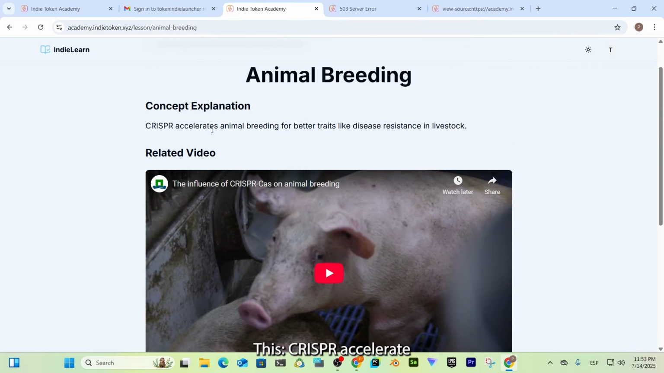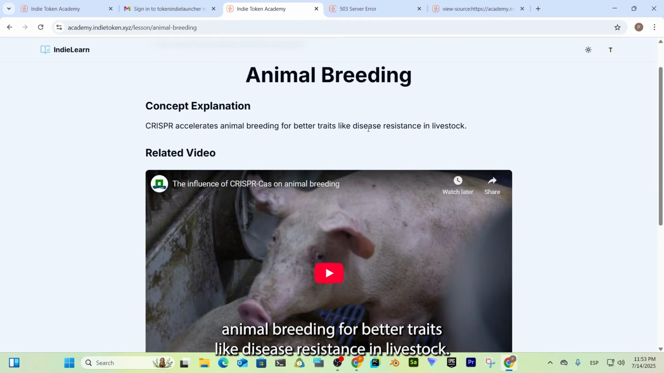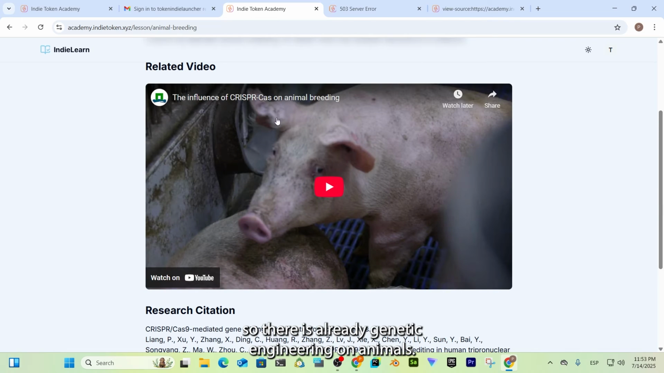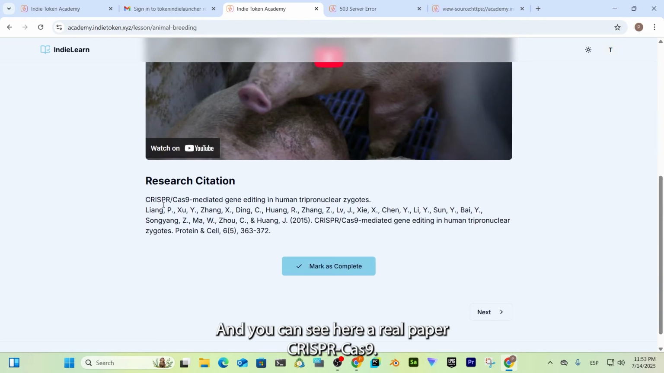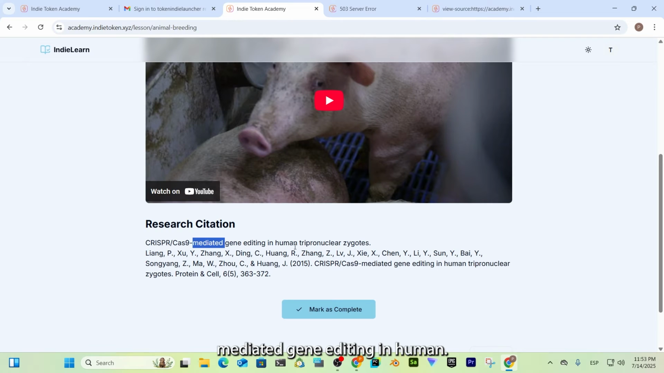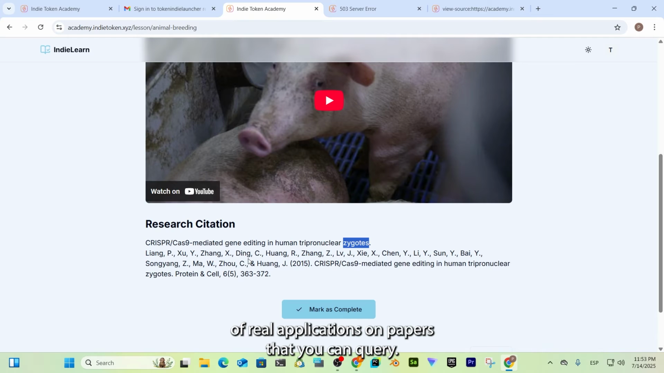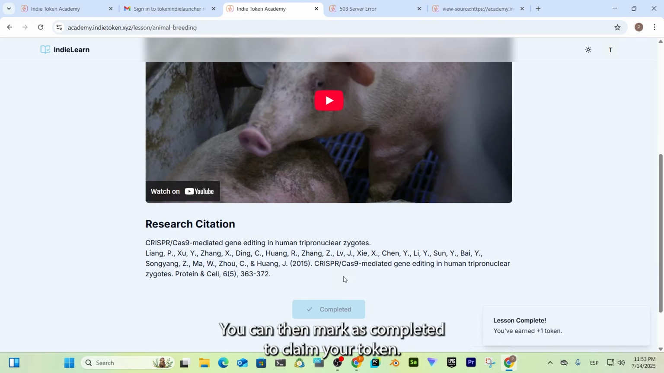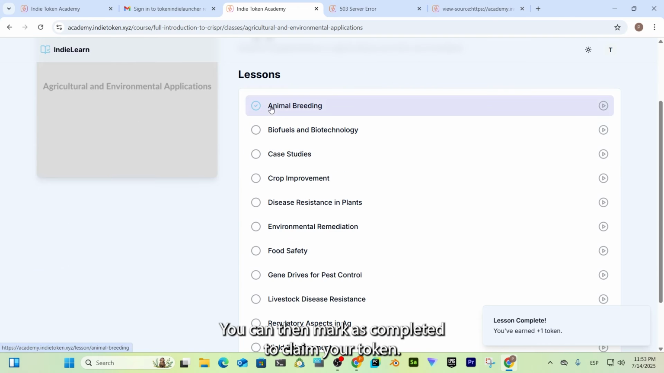Read this: CRISPR accelerates animal breeding for better traits like disease resistance in livestock. So there is already genetic engineering on animals, and you can see here a real paper, CRISPR-Cas9 mediated gene editing in human. So you can see that there is a lot of real applications on papers, and you can query. You can then mark as completed to claim your token.